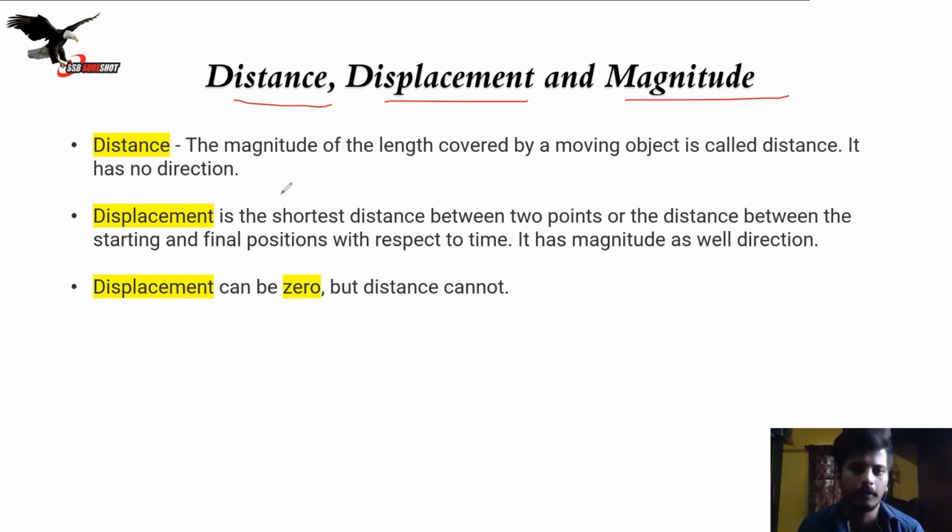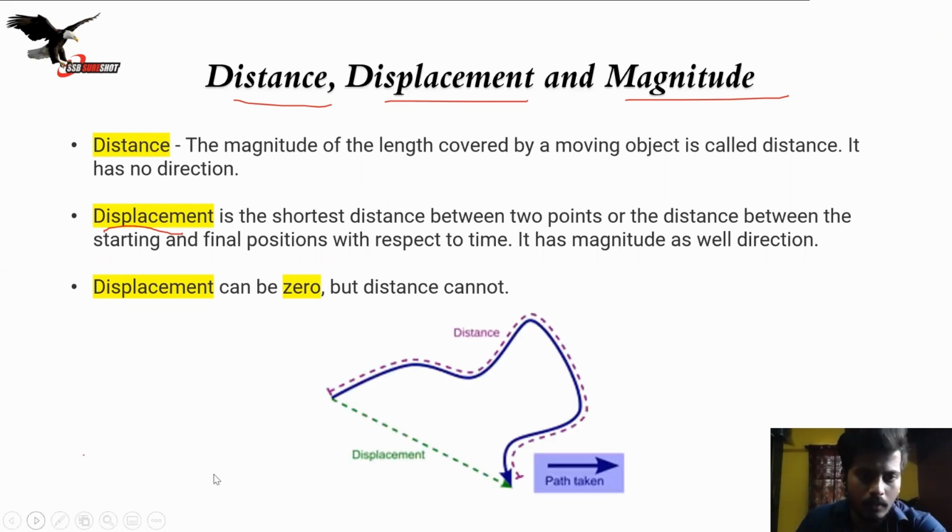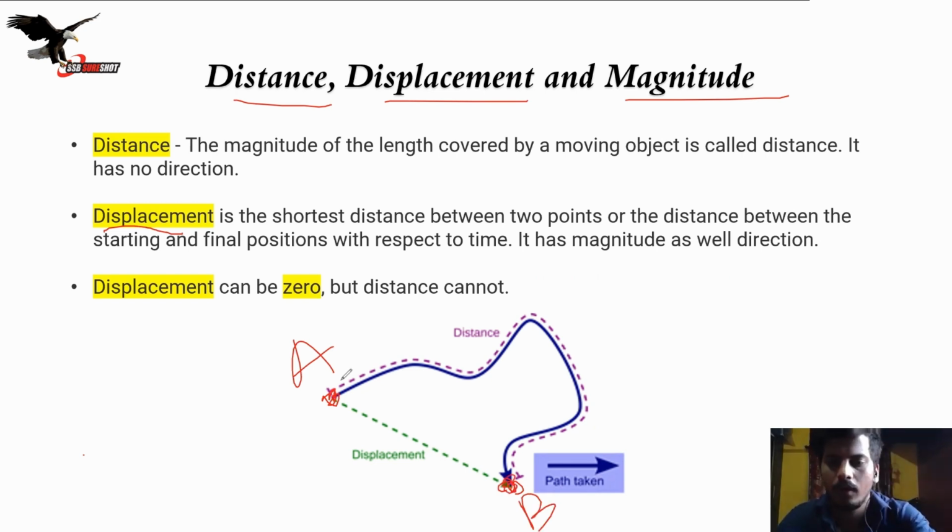Okay, now displacement. What is displacement? Displacement is the shortest distance between 2 points, or the distance between the starting and the final position with respect to time. Now I'll explain you with this example. Look at this. This is my starting position. Suppose this is the A position, and this is the B position. This is the starting point, this is the destination.